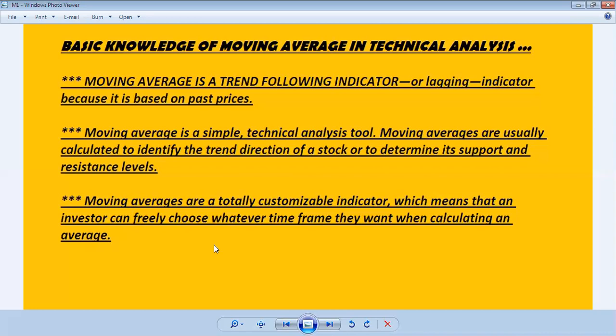If they want a shorter time frame, they can use the 20 DMA moving average. So the investor or the trader can customize this indicator. They can frequently change the moving average, and they can use the defined time frame through this moving average.